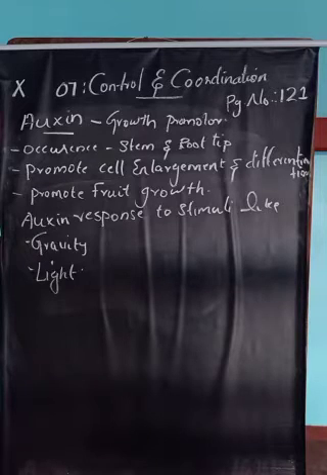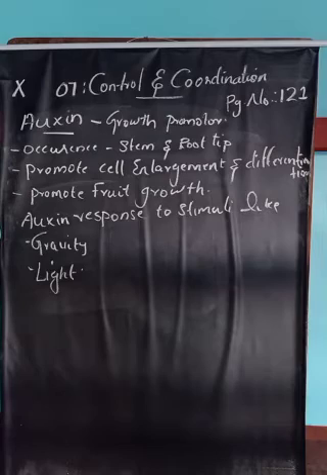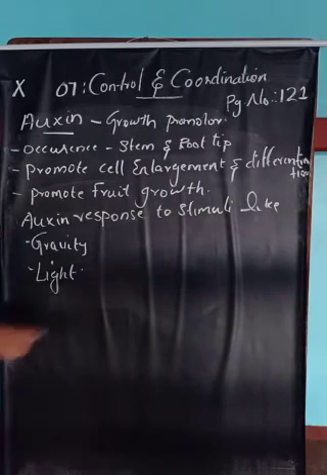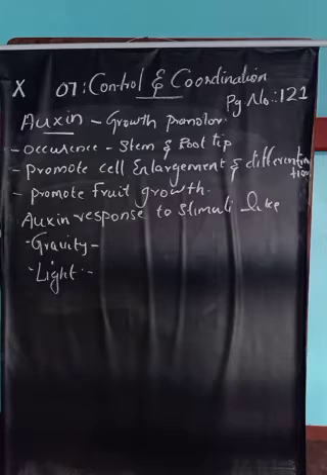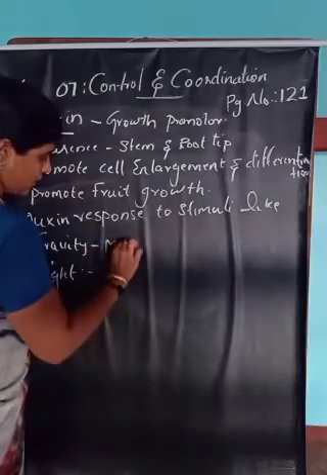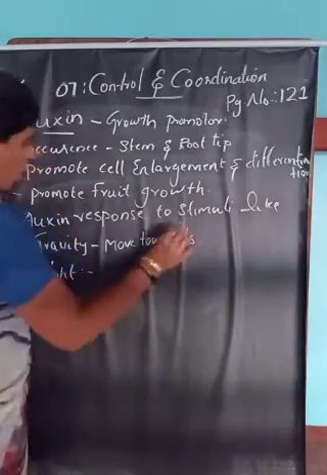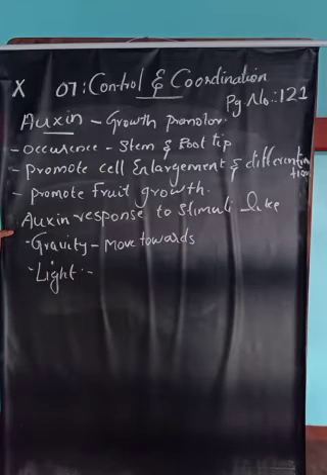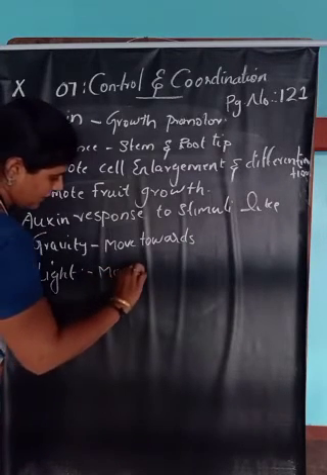So what auxin does is, auxin moves away from light and auxin moves towards gravity. Auxin moves towards gravity, but auxin moves away from light.